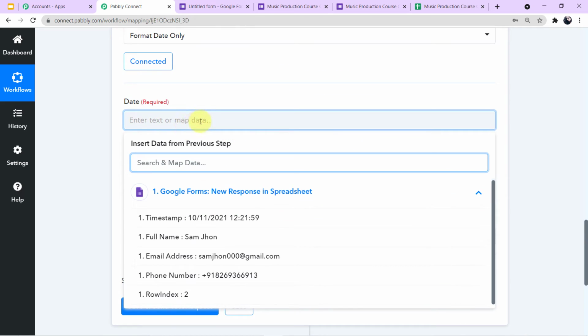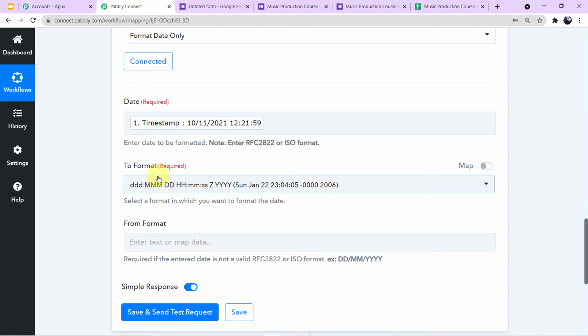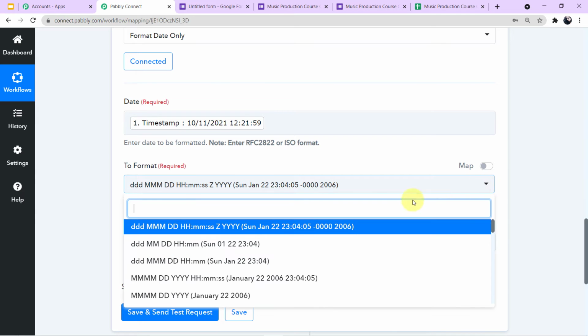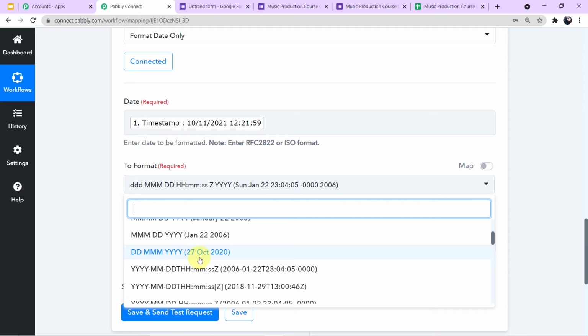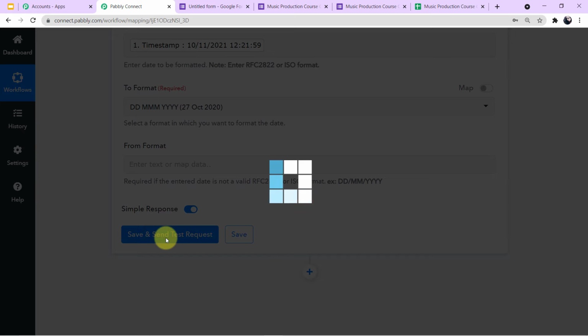You can simply map the data. How? You have to click on the scroll down and here you can see the responses. Now it is asking us for the date, so I'll click on date. Okay, now I'll choose the particular format in which I want the date. So come down, I want it in this particular format: the date first, then the month and then the year. I don't want time, so I'll choose this format and then I'll leave this field from format and click on save and send test request.